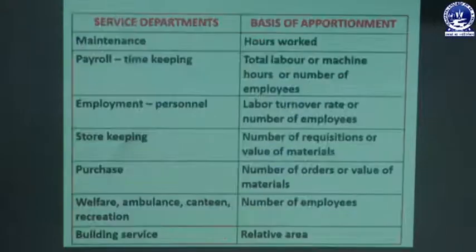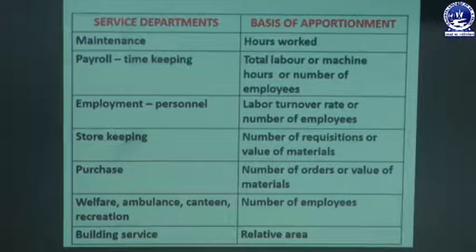Now we will discuss what a service department is and what the bases of apportionment relating to those service departments are. In an organization there are different types of service departments. In the case of a maintenance department, the base for apportionment of overhead is hours worked.